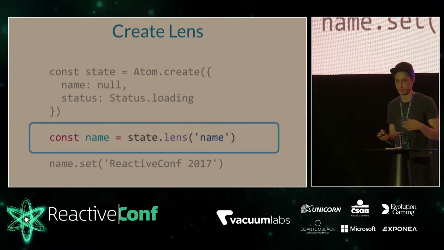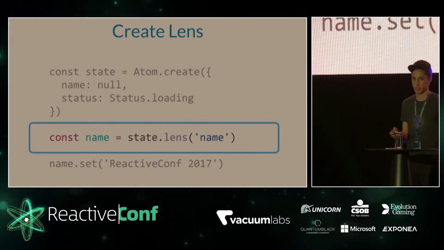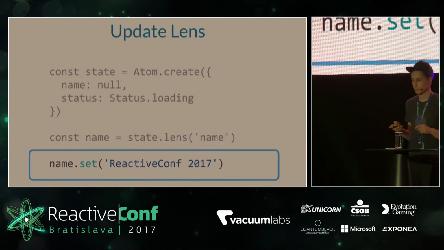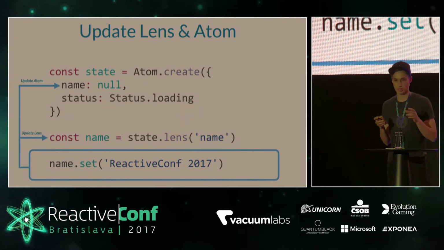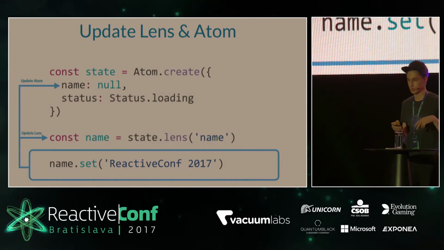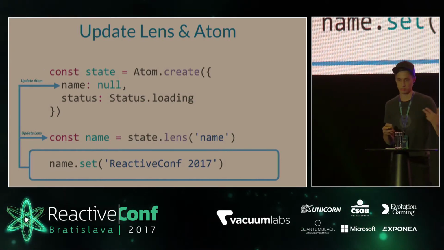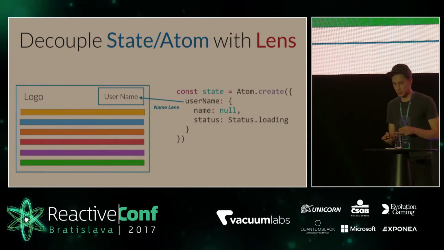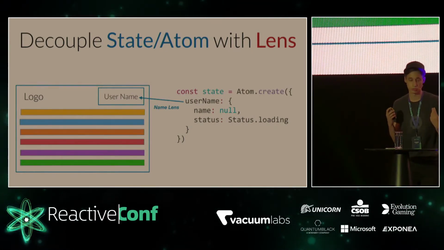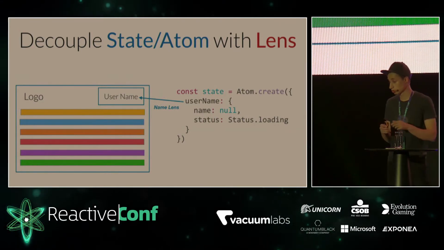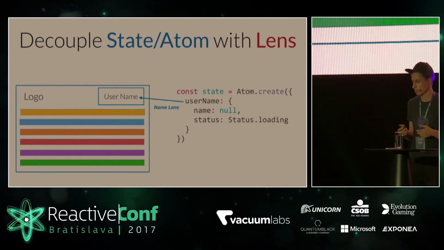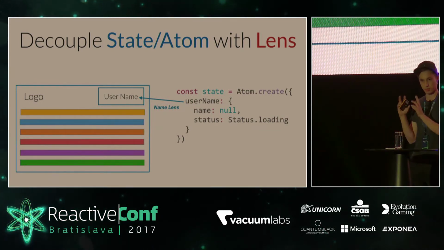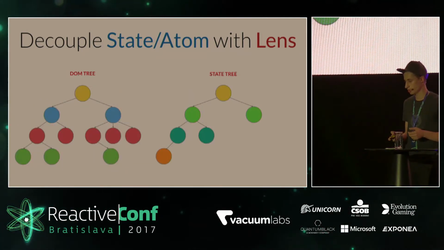So I can create a lens, like a mechanism which returns me a new atom. And when this atom updates, it will update not only the lens, it will update the parent atom. So lens is like a new atom. OK, and it's too cool to use observables and lens, actually, because we can decouple our state easily and put the appropriate part of our state in our component.